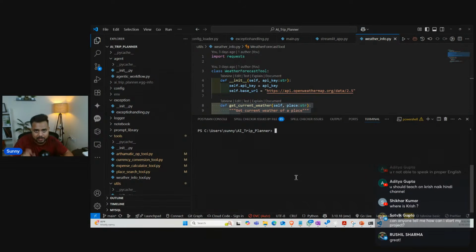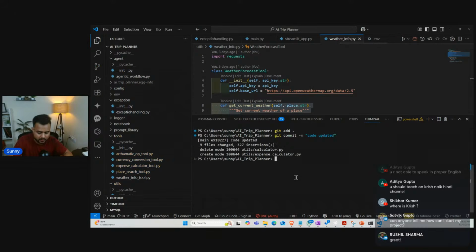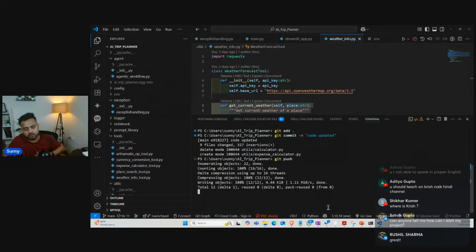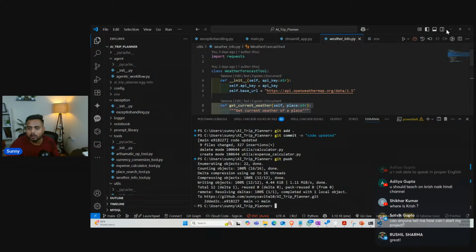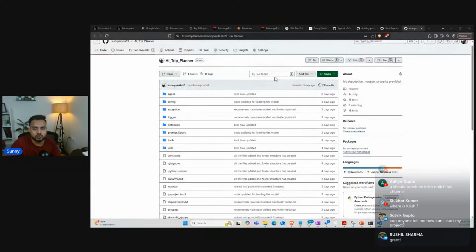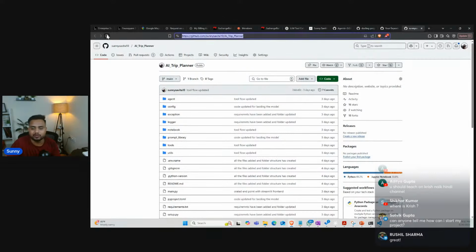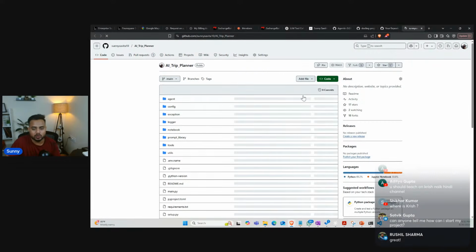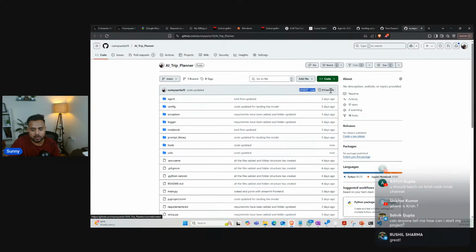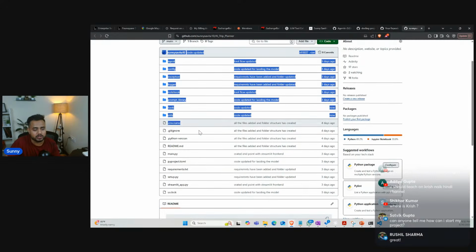So I'm putting it inside GitHub, and then I'll be taking it out if you have any. So here I'm going to write git add dot, and then git commit -m code updated, and then here I'm writing git push, guys. So once I do this, my code would be updated over GitHub. So let me show you with the recent commit how you will get your code. Okay, guys, so I'm able to do the commit. See, this is my latest commit ID, and my code is updated over here.